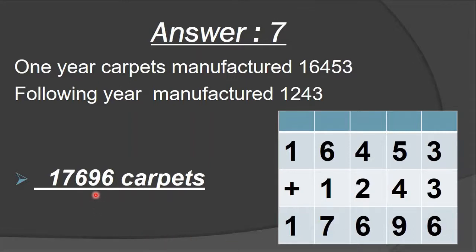So 17,696 carpets are manufactured in both years together. The carpet factory in both years together manufactured 17,696 carpets. But how can we write the answer in short form? Only 17,696. All students got my points?